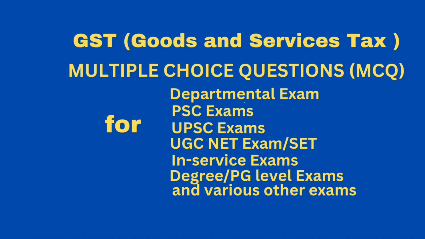Question. The term supply has replaced option A, the term manufacture under central excise, option B, the term sale of goods under state VAT, option C, the term provided for or deemed to be provided in case of service tax, option D, all of the above. Correct answer, all of the above.